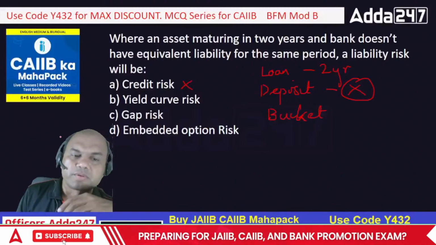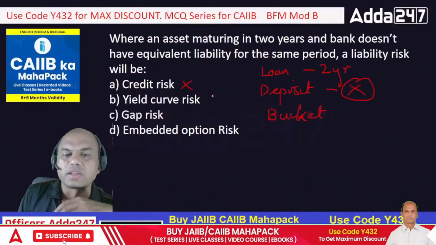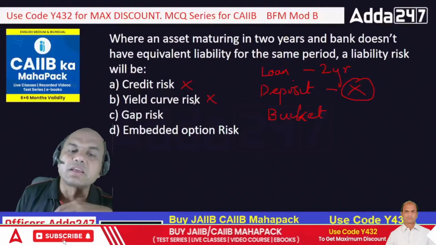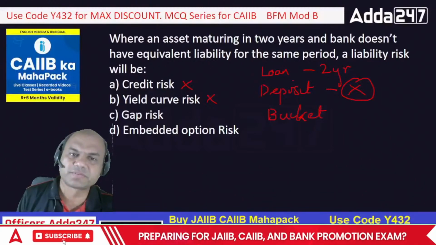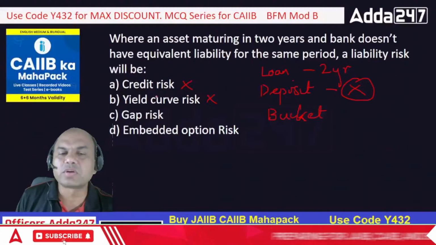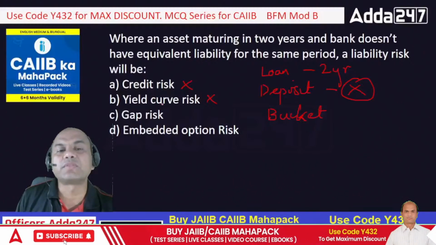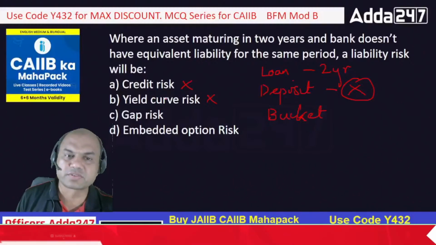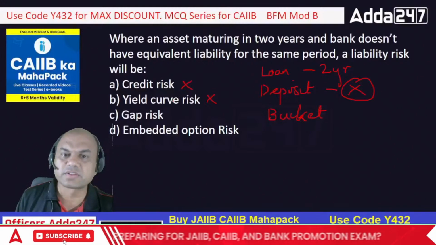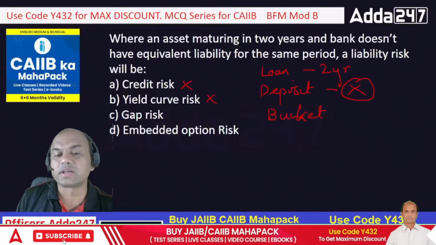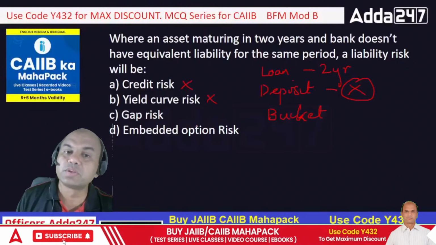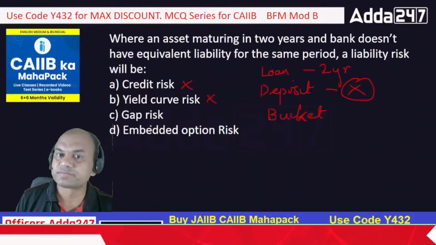Yield curve risk is out. Now it's very simple. Why is yield curve risk out? What is the yield curve? Yield curve means bonds, it is related to bonds. So it is similar to price risk or market risk, which is not in your hands. So that is out. What about C and D? Now this is what you have to answer: gap risk and embedded option risk. You need to understand the meanings of these.